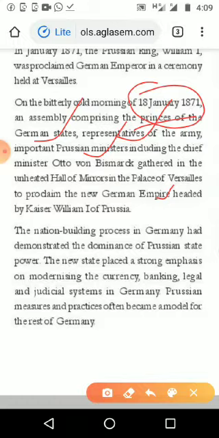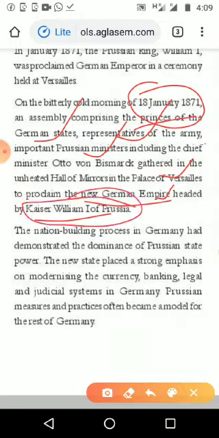Including the chief minister also, they gathered in Versailles, and what they proclaimed was a new German empire, whose head was Kaiser Wilhelm I of Prussia. Means Prussia was the most powerful at that time among the German states, and Prussia took charge of giving the charge to Kaiser William I. That is the second step. And third step, we can see the new state placed a strong emphasis on modernizing currency.